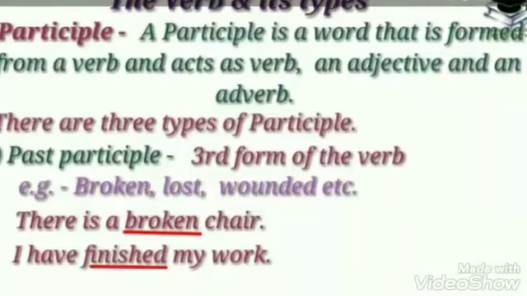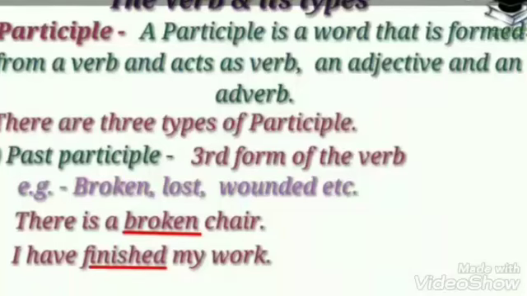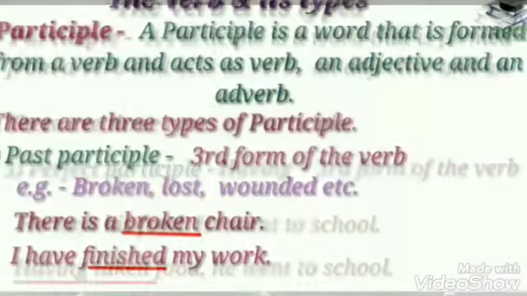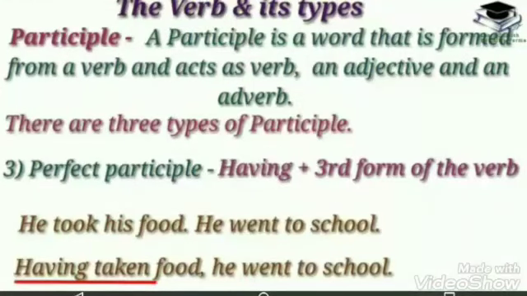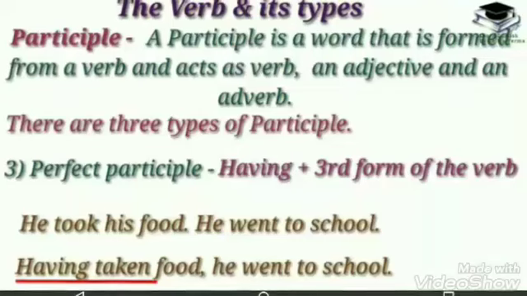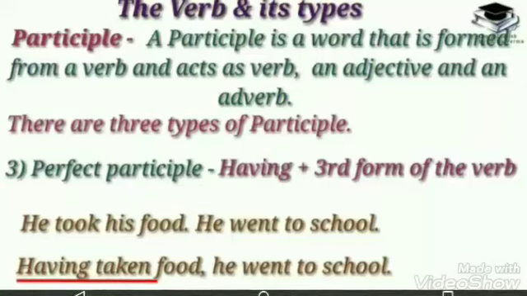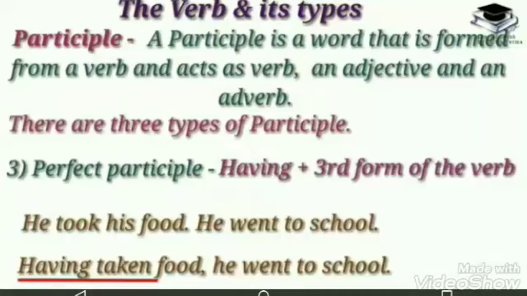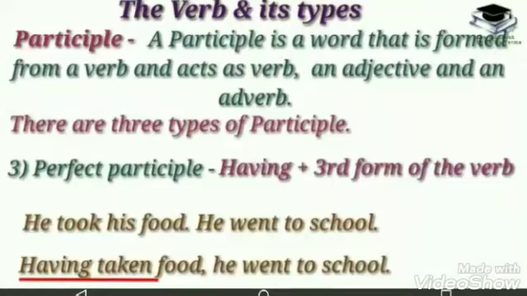The two sentences are: he ate food, and the second sentence is he went to school. In this case, first of all we have to see which action takes place first. Taking food, that is eating food, comes first. So it should be used as: having taken food, he went to school. It means taken is called perfect participle. So this is the third type of participle.